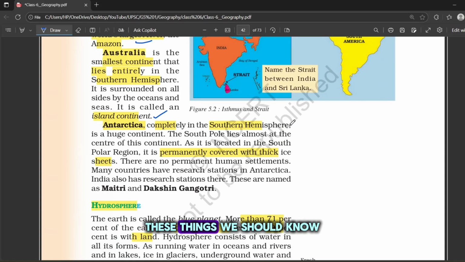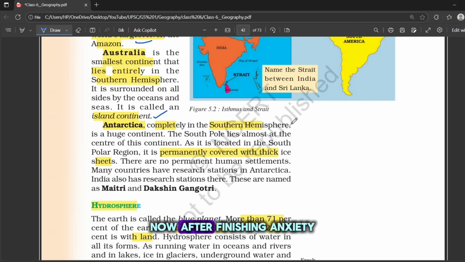These things we should know, but they are not very important to memorize in detail. Okay, these are just the basics we need to understand. For example, North America is the third largest continent, and Africa is the second largest, and it is crossed by the Tropic of Cancer, Equator, and Tropic of Capricorn. And Asia is the largest continent, lying in the eastern hemisphere, and it is separated from Europe by the Ural Mountains. These are the kind of points we should know to build the core concepts.